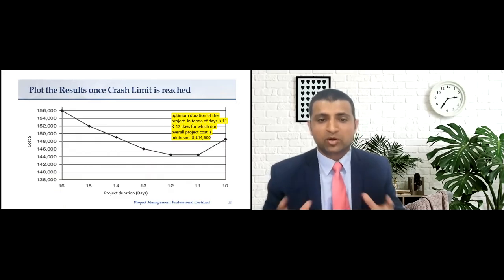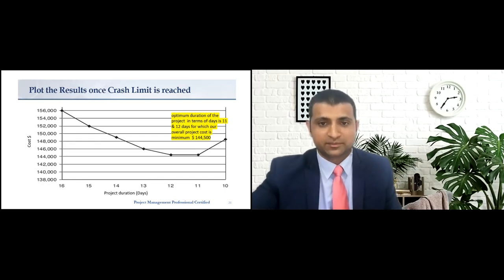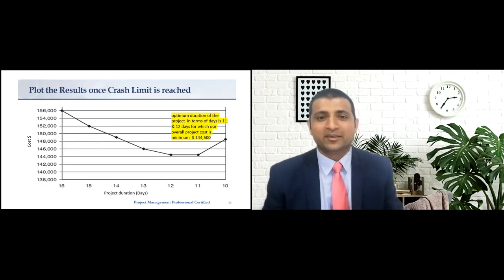All right, so let's plot the results of all of our iterations here, and we have reached the optimum project duration, that is 11 days or 12 days, at which our project cost was minimum, which is $144,500. All right, great job.